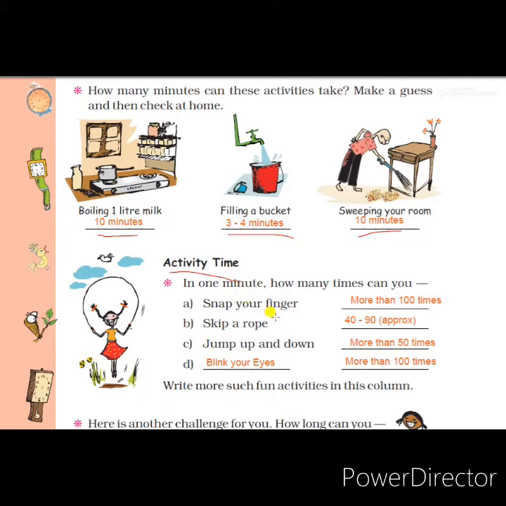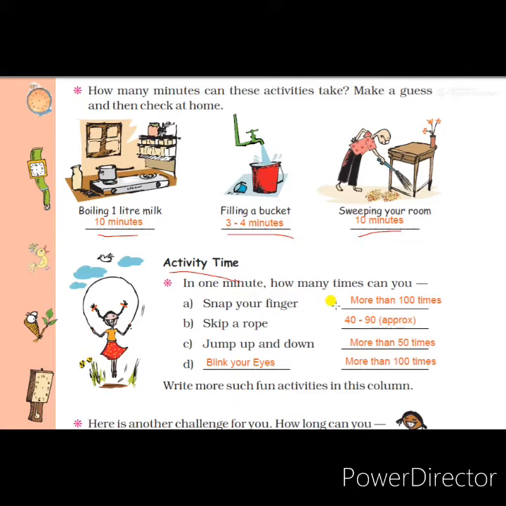The first one is snap your fingers. When we are listening to music, we are snapping our fingers. See, this is the sound while snapping your finger. This is snapping. So we can do this more than 100 times. Students, I experienced this. I have done 106 times in a minute. So you do it practically at home and write your own answer. Otherwise you can write 90 to 100 times within 1 minute. That means 60 seconds. Within 1 minute we can do 90 to 100 times.